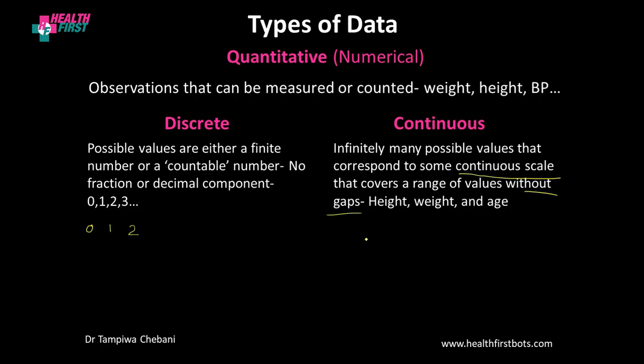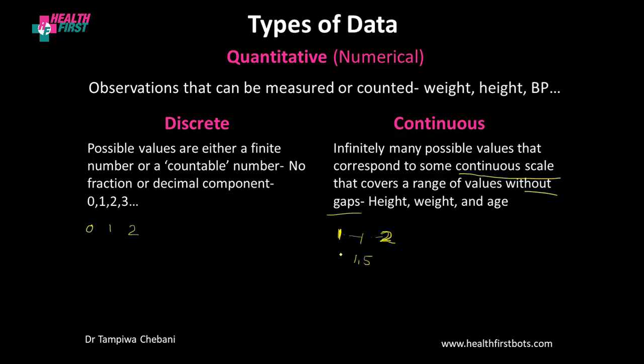For a continuous scale, we are saying between the numbers 1 and 2, for instance, we have infinitely many possible values. So we are dealing with a continuous scale. For instance, midway between 1 and 2, we have 1.5.